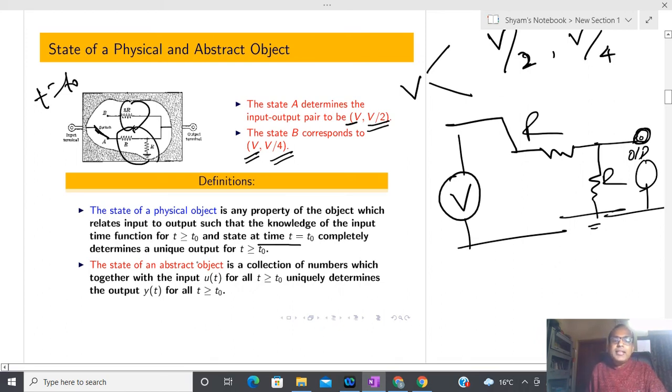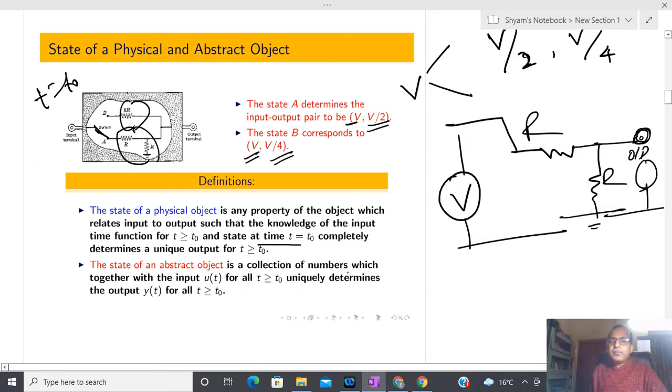Now I can generalize it. The state of an abstract object is a collection of numbers. Since I am talking about any abstract object, an abstract object is represented by a differential equation, a difference equation, or many different ways.